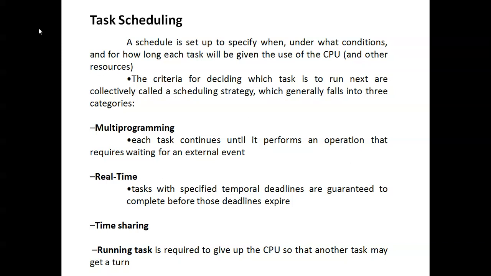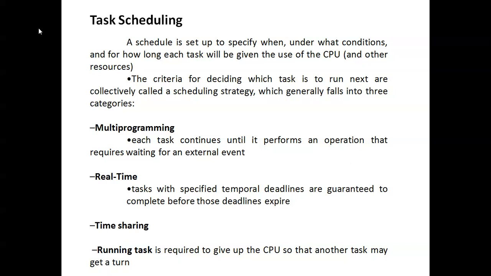Task scheduling. A schedule is set up as specified under certain conditions. The criteria for deciding task scheduling are multi-programming, real-time, and time sharing. These come under task scheduling.